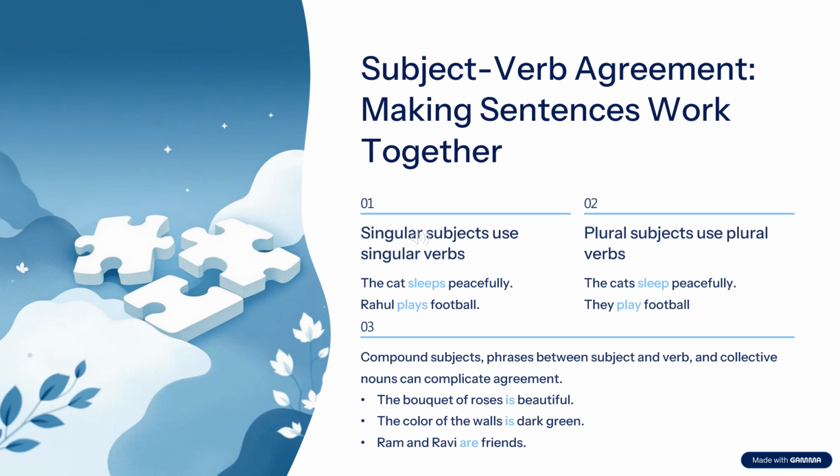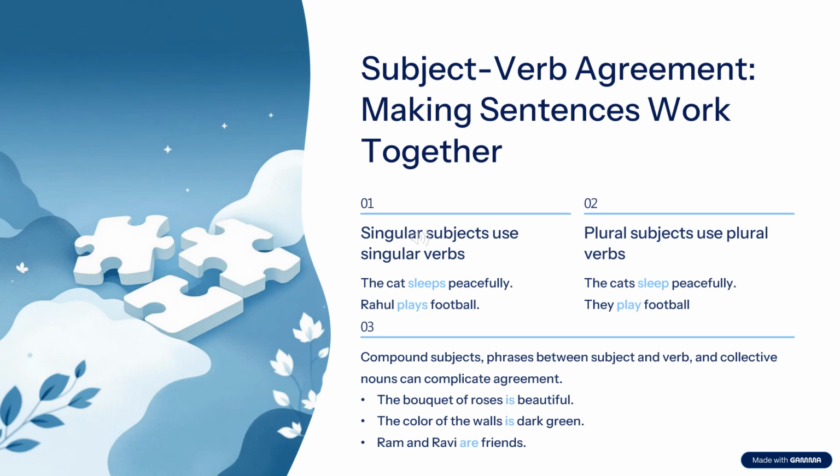The color of the walls is dark green. In this sentence, the main subject is the color, which is followed by of, a preposition, then the walls, which is the object of that preposition. So the verb will be used according to the main subject, which is color.